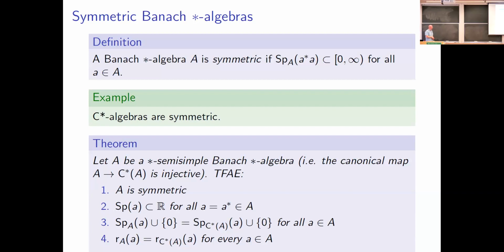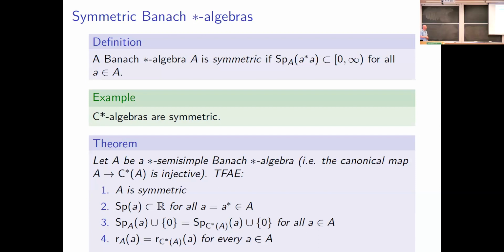Okay, so the following are equivalent. A is symmetric. Secondly, A is Hermitian, which says that the spectrum of self-adjoint elements is contained in the real numbers. Third, we have the spectral condition here, which is that if we take an element a of our algebra, then the spectrum of a in the original algebra, big A, united with 0, is going to coincide with the spectrum inside of the enveloping C star algebra, united with 0.